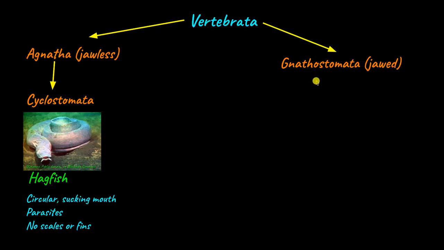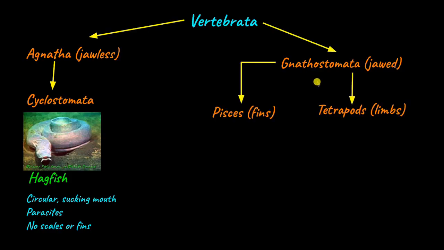Gnathostomata is classified into 2 main categories: Pisces, which are animals that bear fins, and tetrapods, which are animals that have limbs. Now, Pisces are exclusively aquatic organisms. Tetrapods may be aquatic or they may be terrestrial, which means they can live on land. Let's take a closer look at Pisces and tetrapods.